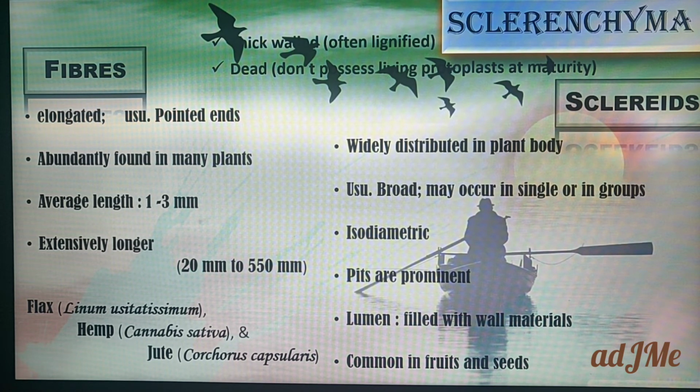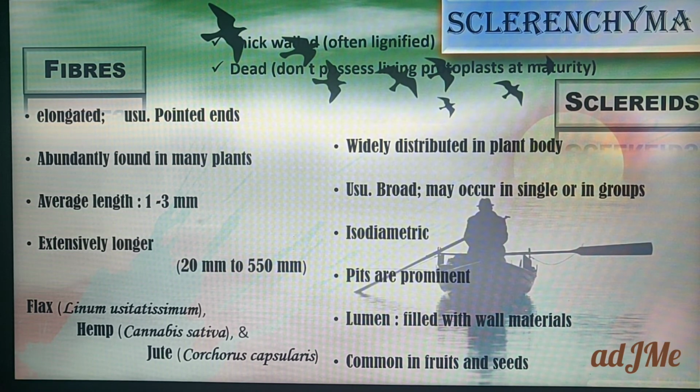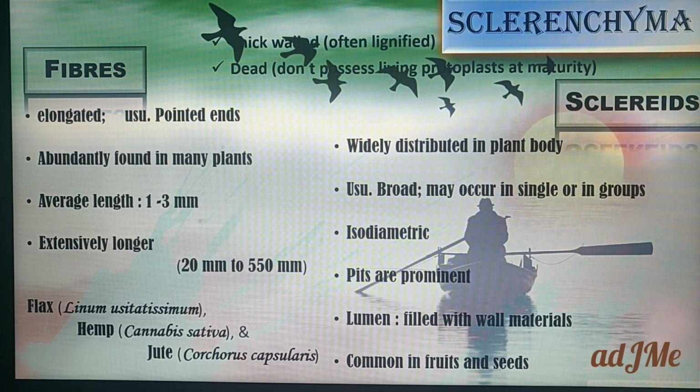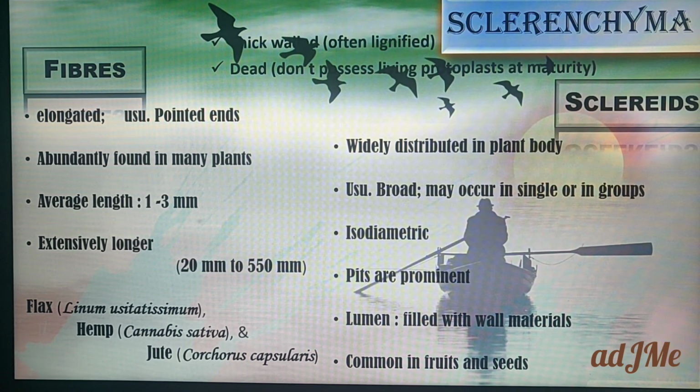With regard to sclerites, they are widely distributed in the plant body, found in many parts, and usually broad. They may occur singly or in groups, and their structure is isodiametric, that is, when you take the diameter of these cells, it is equal or the same. Pits are prominent: in the external structure of these cells you come across small holes, which we call pits. These are found in sclerite cells.